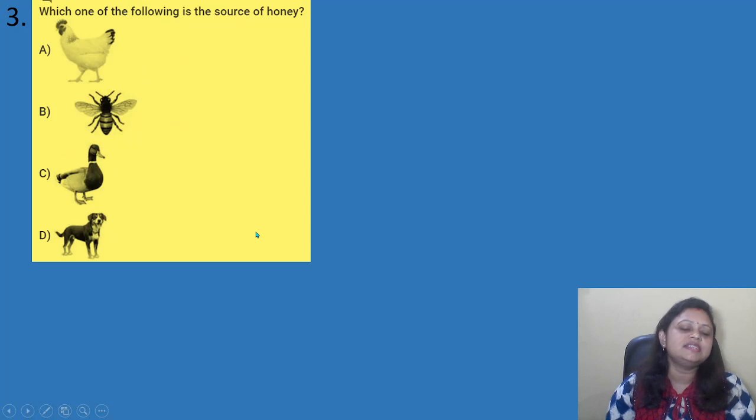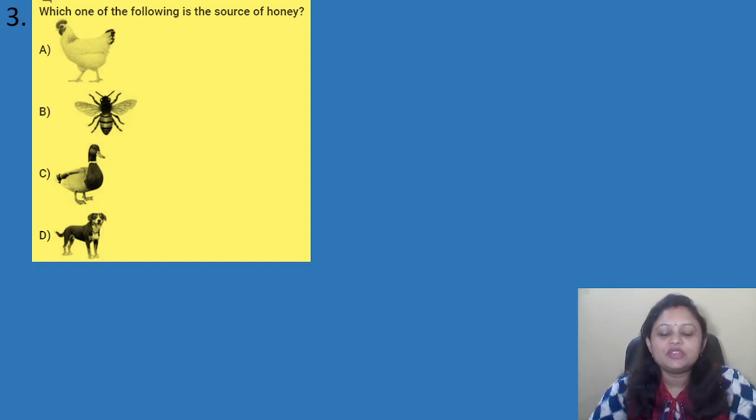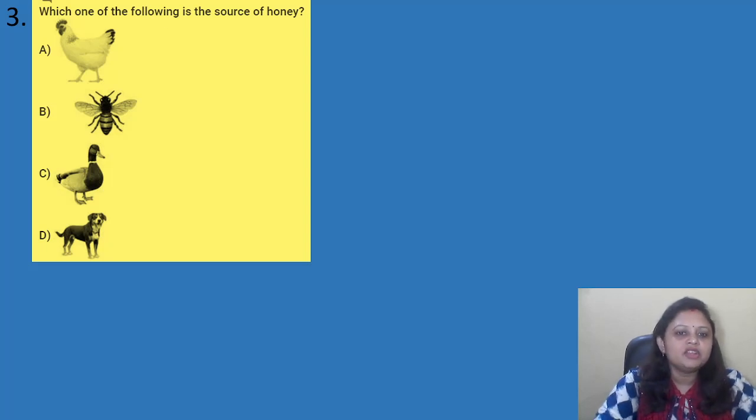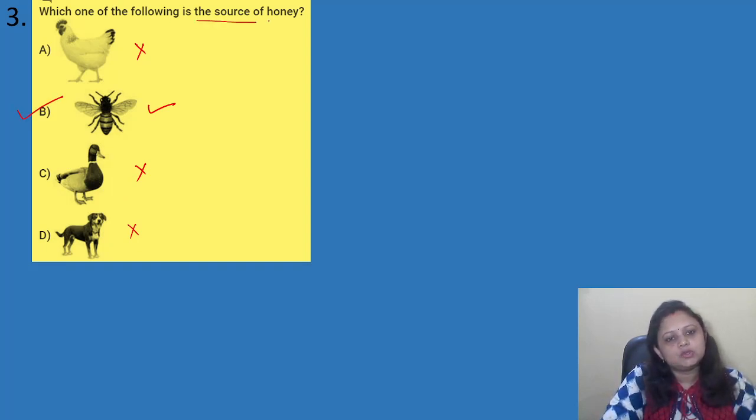Coming to the next question, which one of the following is the source of honey? So here four options are there, okay? So do you know the answer? If you know the answer, you can write in the comment section, okay? So we do not get honey from this cock, honeybee. Yes, it helps us to get honey, not from this and not from the dog also. Okay. So here the correct answer is option B. So honeybee is the source of honey. So it helps in preparation of honey.